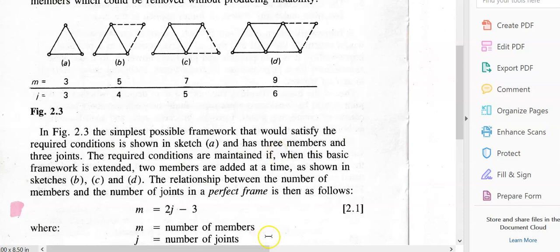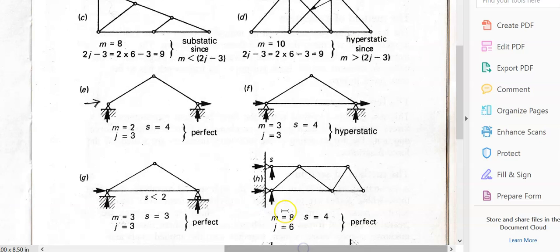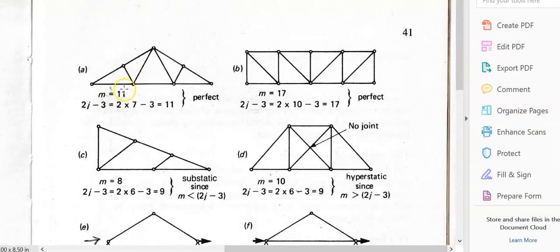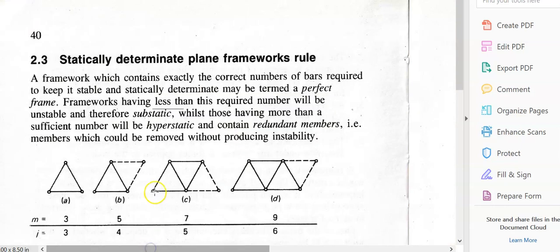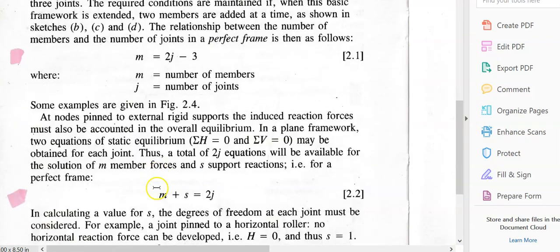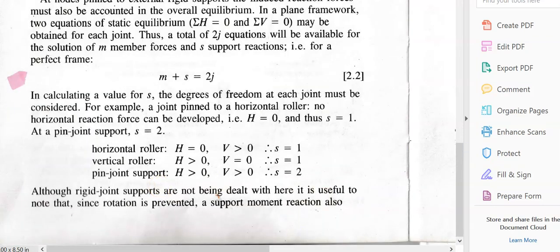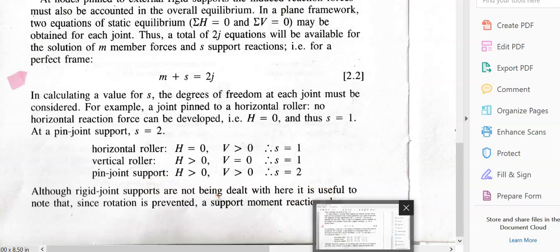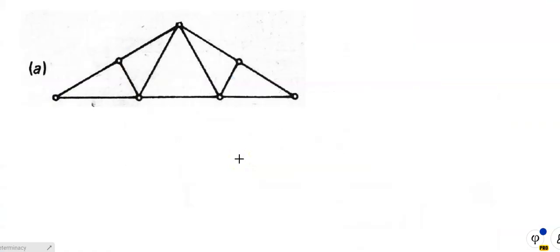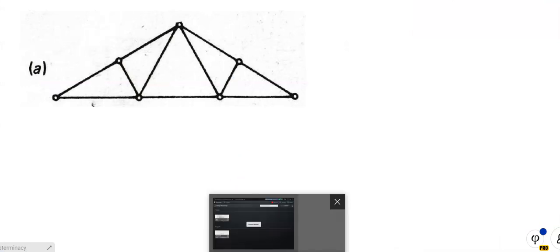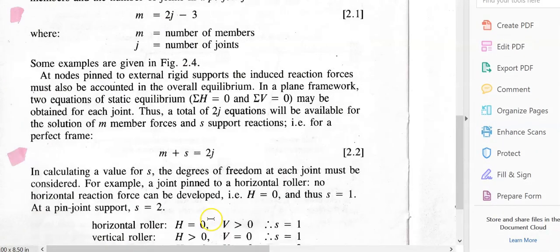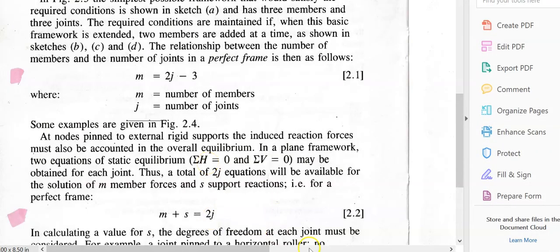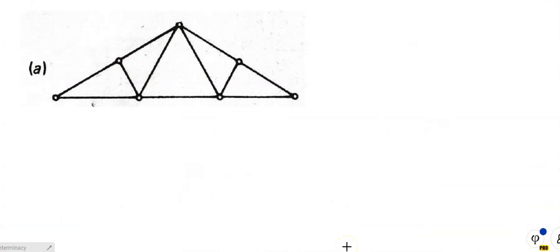If you go across the page there are some examples there. I'm going to do this one over here in detail so we can see whether it's statically determinate or not. Right, there's our first frame, frame number A. The formula from the note is M is equal to 2j minus 3, so I'll state it over here.